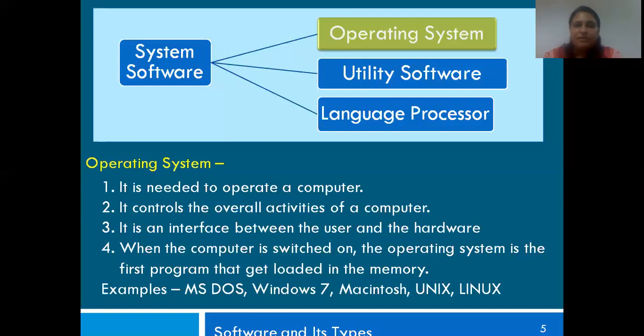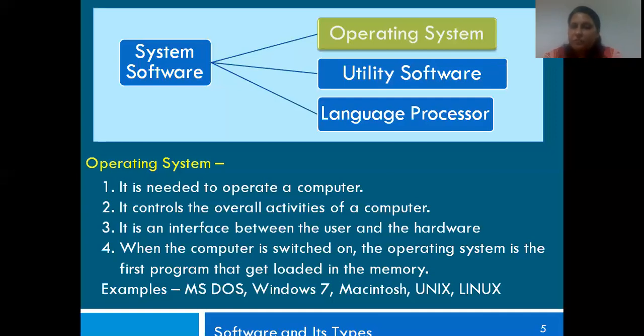Second point, it controls the overall activities of a computer. The different types of activities that you keep doing, you keep clicking or you're typing or maybe you're printing, all these activities are controlled by your system software, which is your operating system.